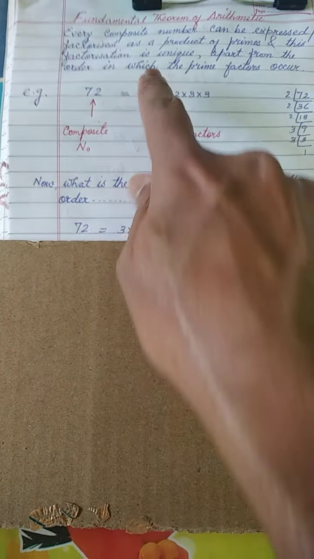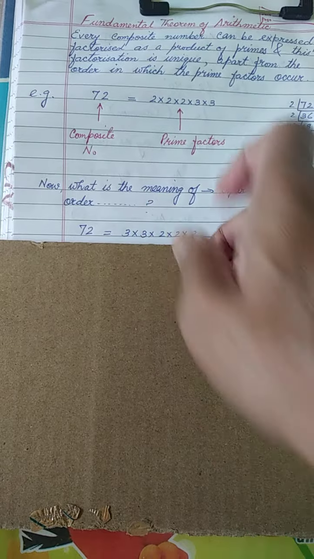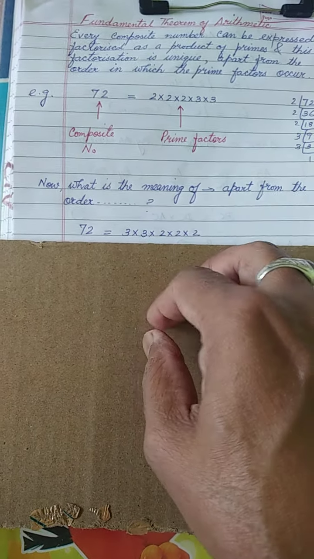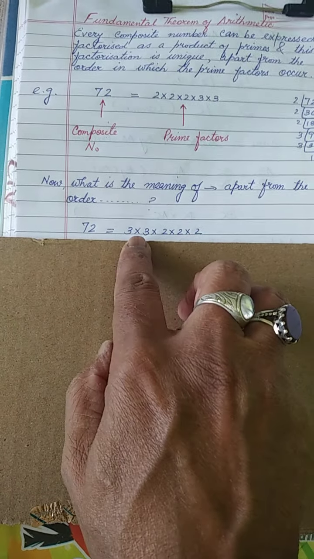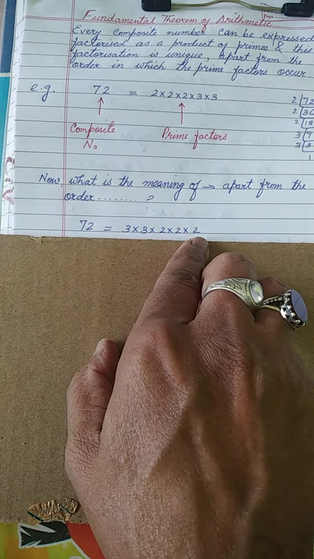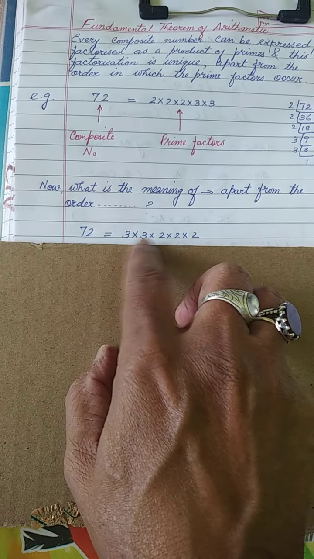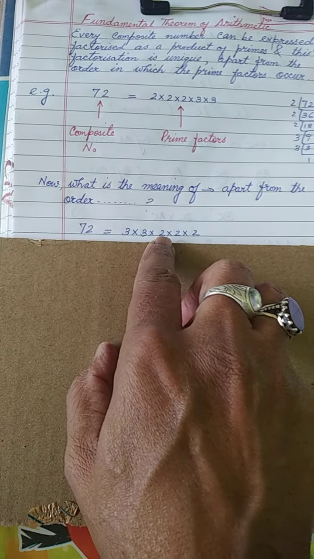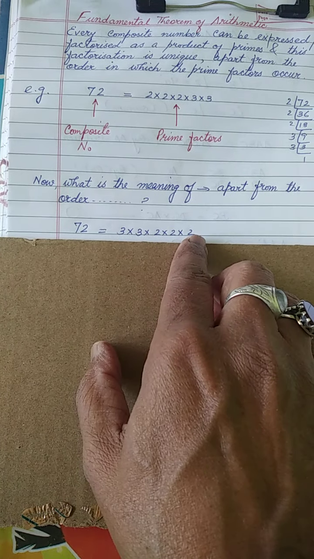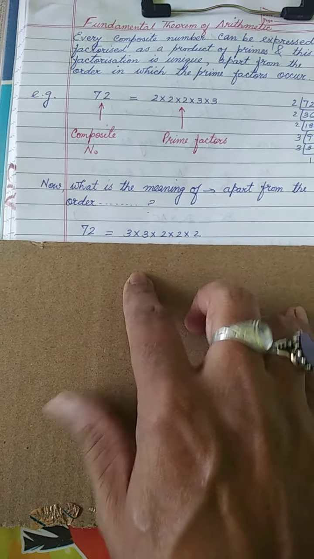72's factors we have written as 2 into 2 into 2 into 3 into 3. So can we change the order? If we change the order, we can write 3 into 3 into 2 into 2 into 2. Here also if you multiply, 3 3s are 9, 9 2s are 18, 18 2s are 36, 36 into 2 will be 72. So we have changed the order.